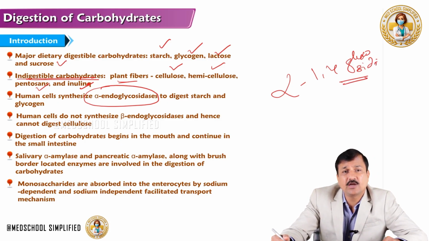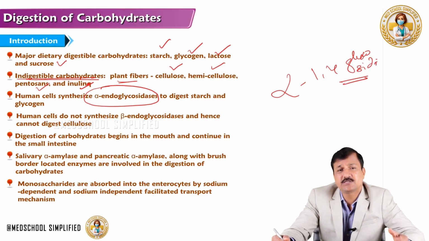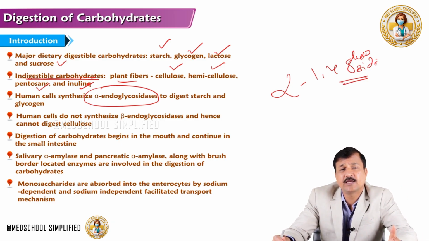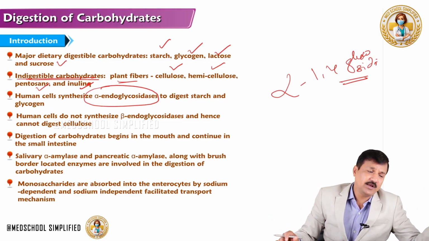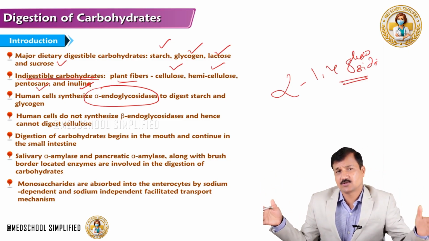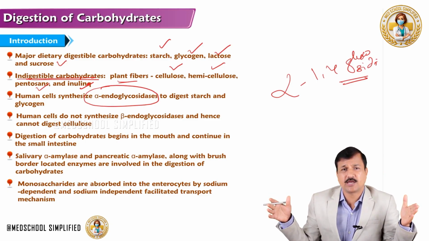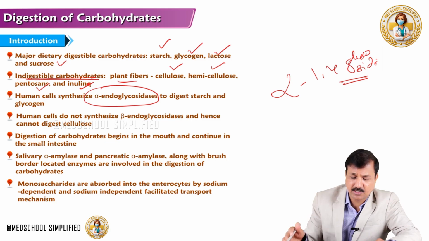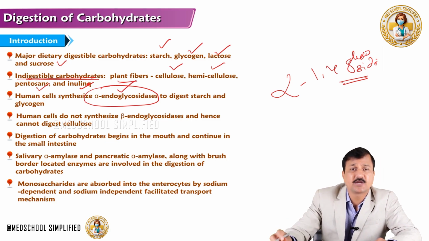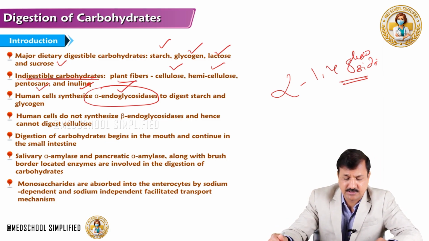Endoglycosidases means they can break the alpha-1,4 linkage within the chain, not the very first one, not the last one. The first and last alpha-1,4 bonds cannot be broken down, only the inside alpha-1,4 bonds. That's why these enzymes are referred to as alpha-endoglycosidases.